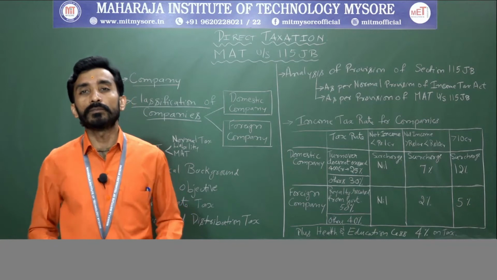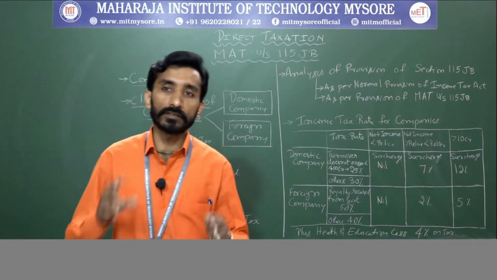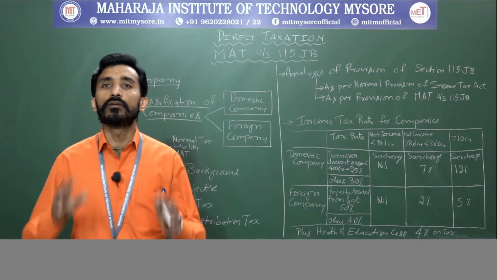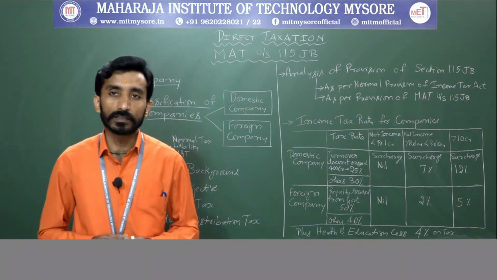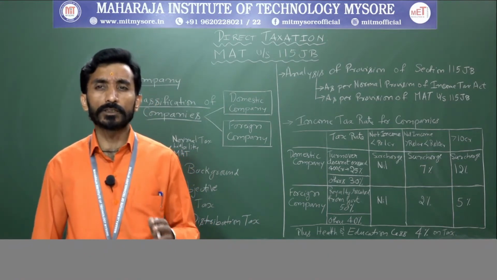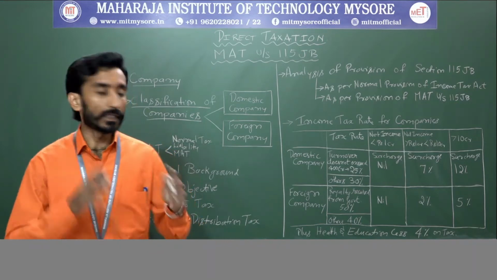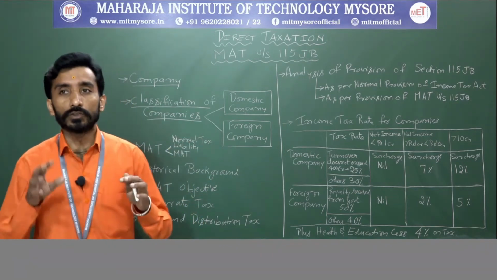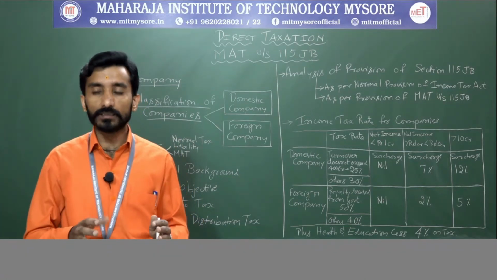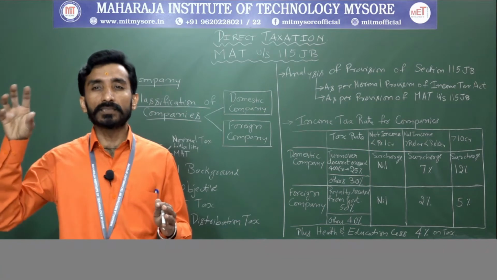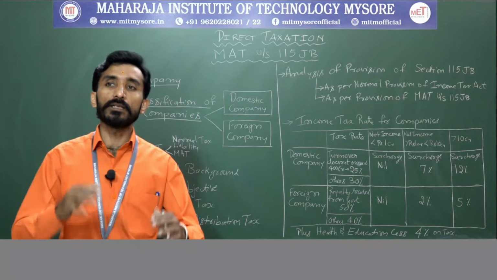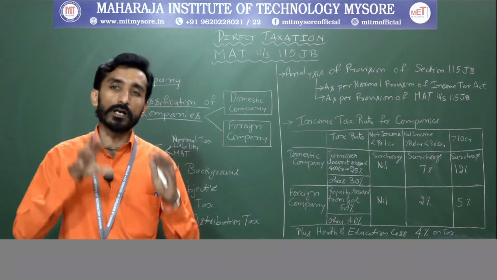Right? This minimum alternative tax is applicable for all the companies, even including foreign companies. Clear? So when you are making the assessment with respect to MAT, minimum alternative tax, here it is a provision under the direct tax law, right, to limit the exemptions availed by the company, so that they mandatorily pay a minimum amount of tax to the government.